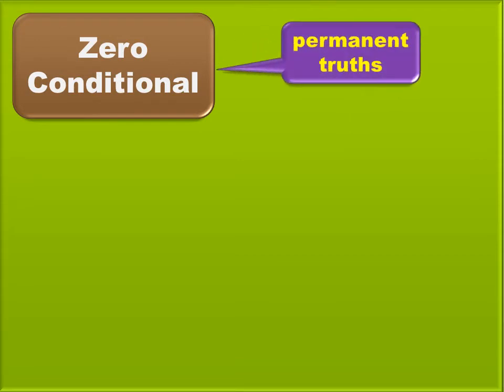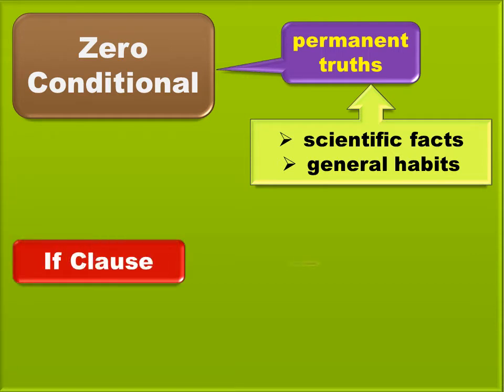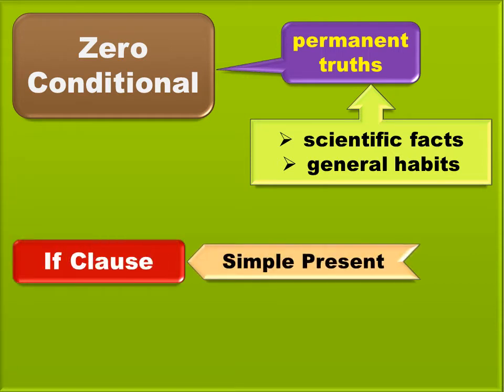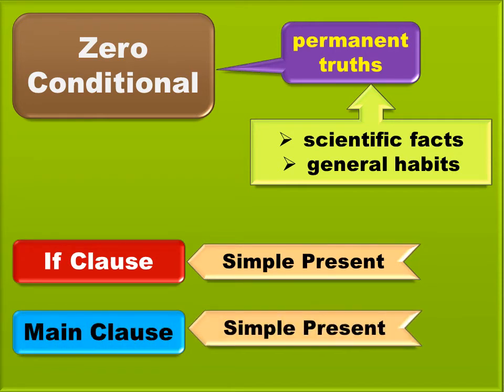Now let's look at the zero conditional. We use zero conditional to talk about permanent truths such as scientific facts and general habits. The structure is simple. If clause should be in simple present and the main clause should also be in simple present.